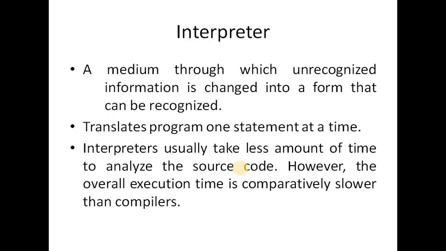So what about interpreter? An interpreter is actually a medium through which unrecognized information is changed into a form that can be recognized. Just like a compiler, an interpreter is a translator used to convert high level language into low level language. It converts the program one line at a time and reports errors detected at once while doing the conversion. With this, it is easier to detect errors than in a compiler.